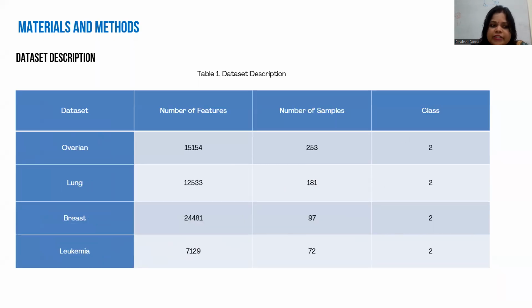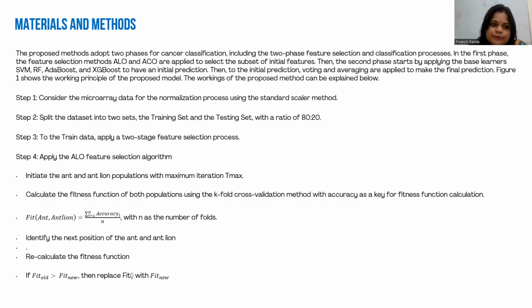So these are the materials and methods we use in our proposed research model. For the dataset description, ovarian, lung, breast and leukemia are four microarray cancer datasets with binary classes, either 0 or 1. Ovarian has 15154 features and 253 samples. Lung has 12533 features and 181 samples. Breast has 24481 features and 97 samples. Leukemia has 7129 features and 72 samples.